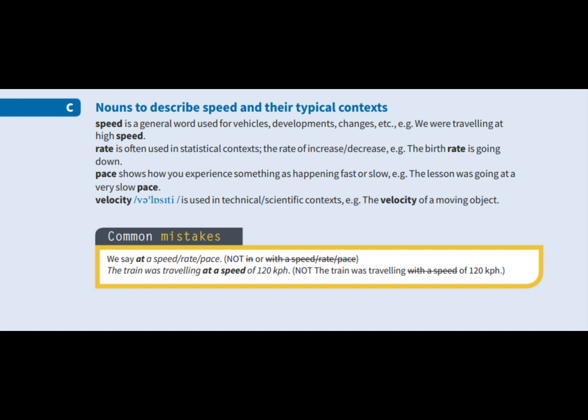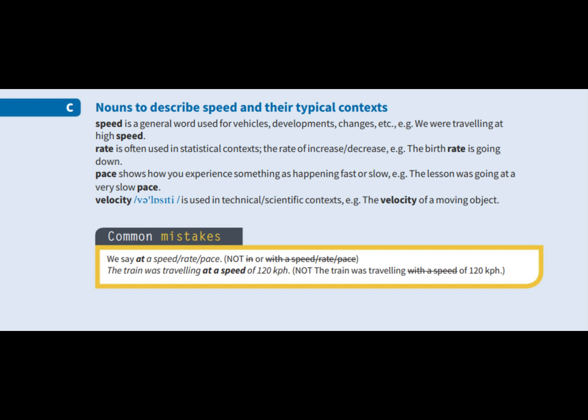C. Nouns for describing speed. Speed is the general word used for vehicles, developments, and changes. For example, we were traveling at high speed. Rate is often used in statistical contexts, especially when discussing increases and decreases. For example, the birth rate is going down.